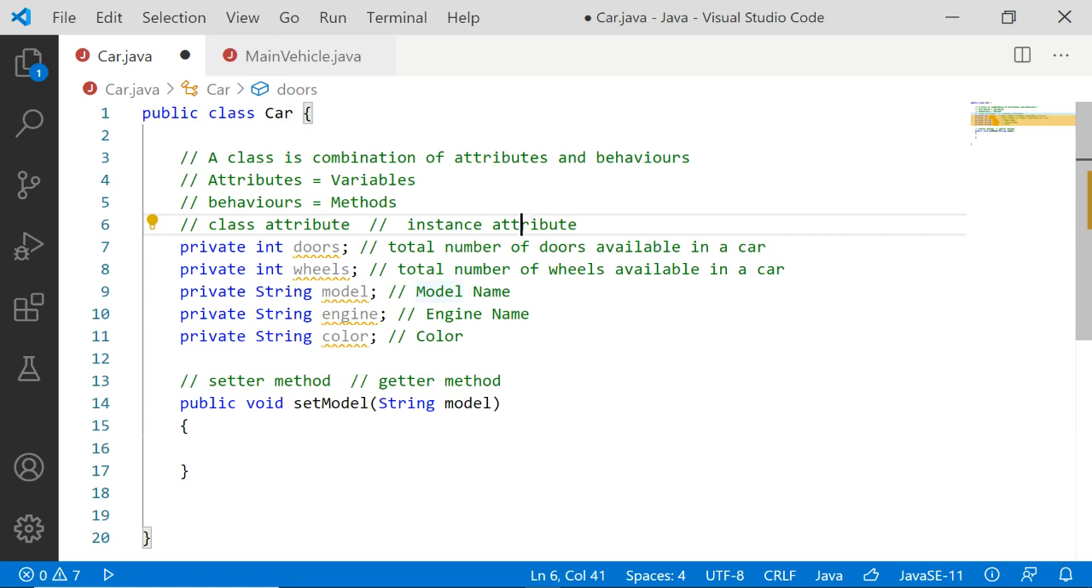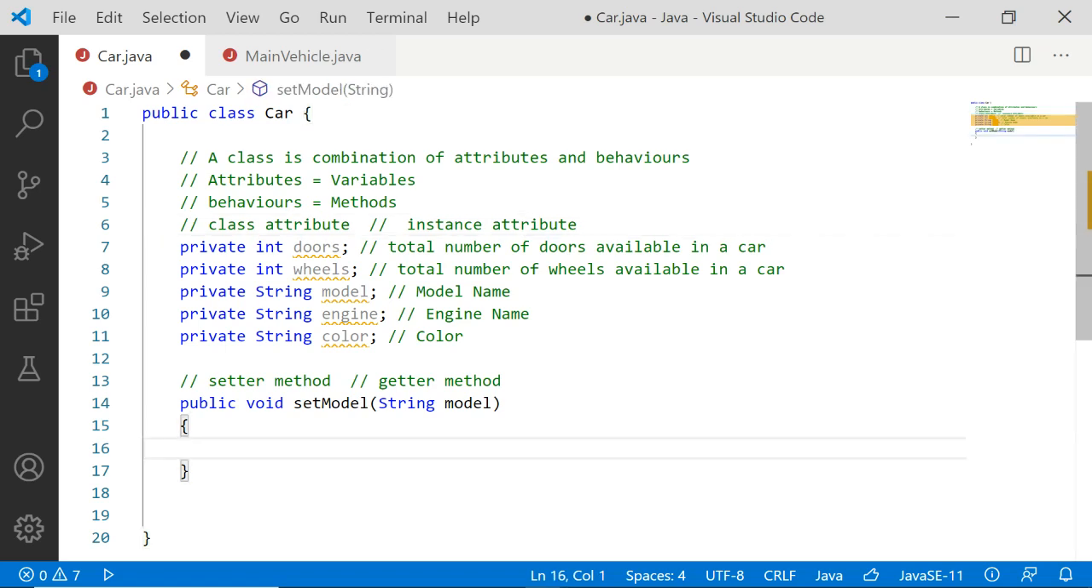Now, model will differ for every object. Am I right or wrong? Model will differ for every object. So this model has to be an instance attribute, which will change for every object. So it should be associated with the object. Okay. So now I'll come here.